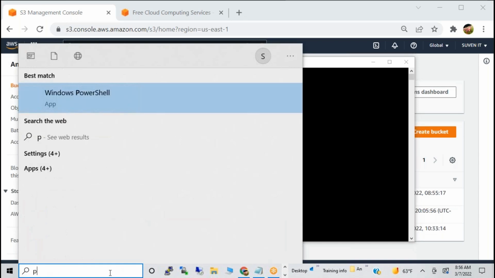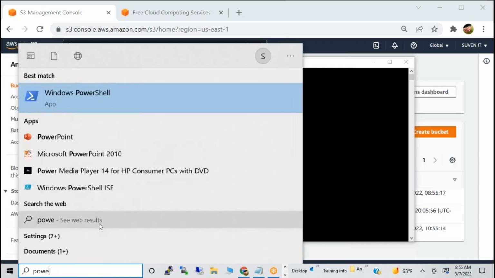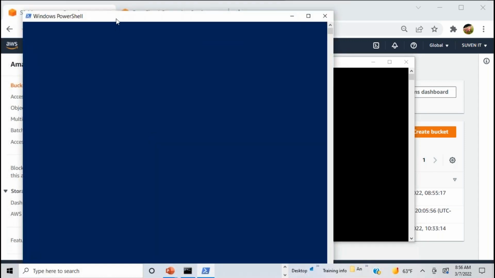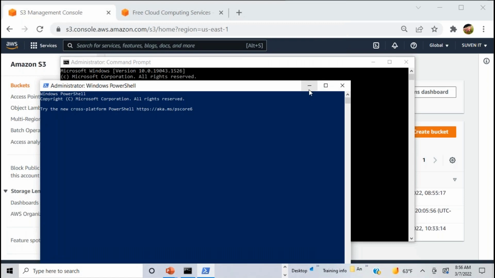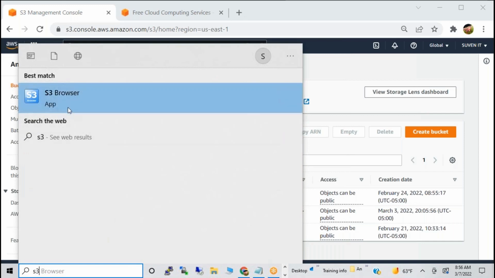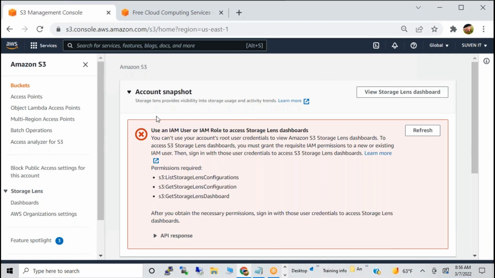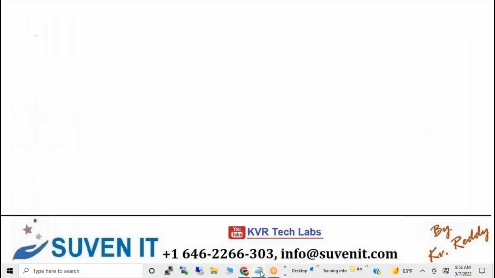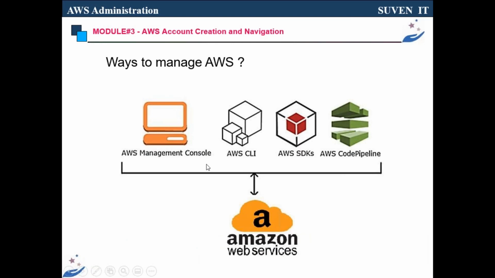There are also some third-party tools, and sometimes we can use PowerShell to manage AWS by using the command line. Sometimes we have tools like S3 Browser to manage the infrastructure. Sometimes we have different mechanisms, but I will show you practically. In outline, it's not only the management console. We have many ways to manage AWS after creating your AWS account. You understand that.